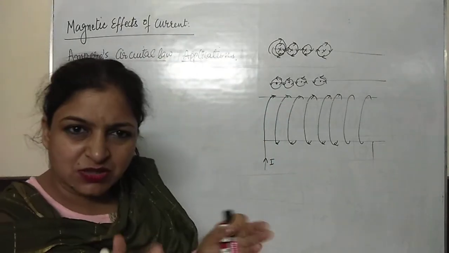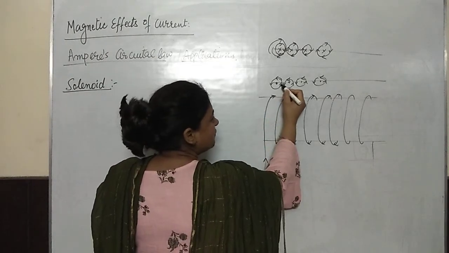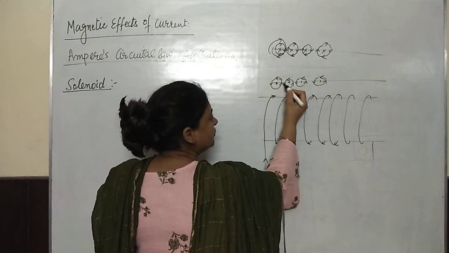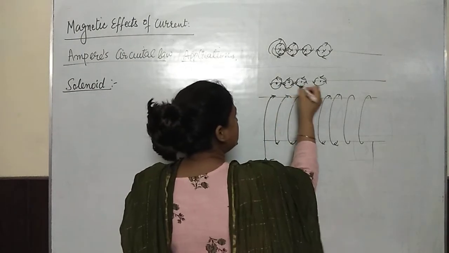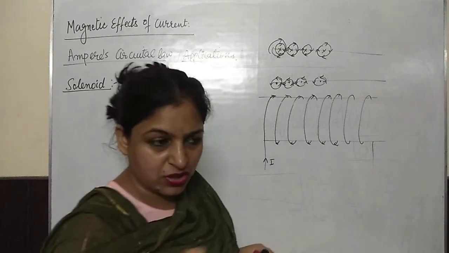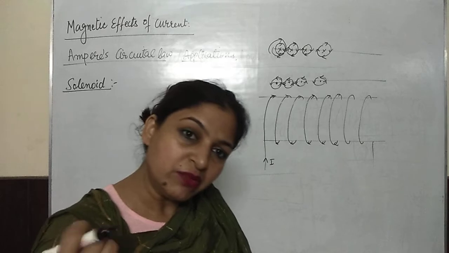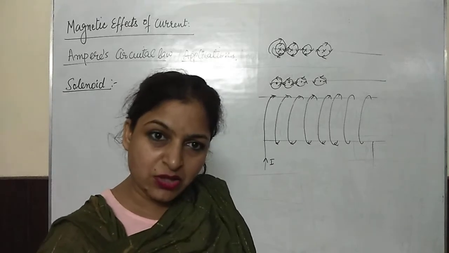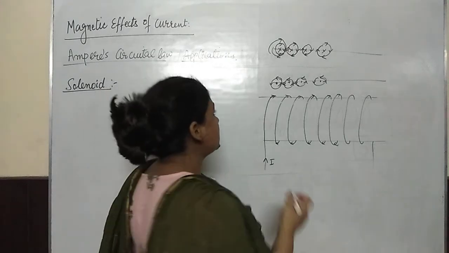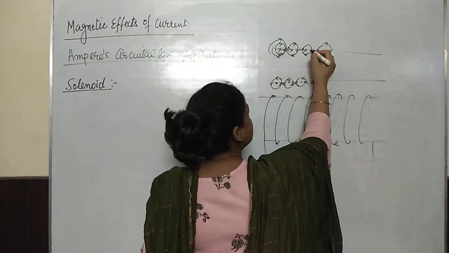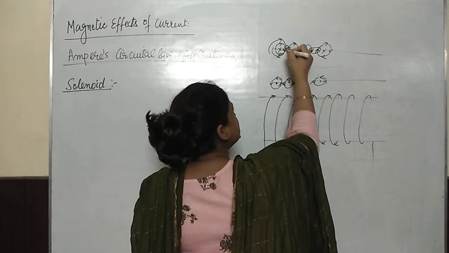Now just see, in between the two loops, here the magnetic field is going upward and here it is going downward. So this magnetic field is going to get cancelled with one another. Similarly here, the magnetic field will get cancelled. I am just talking about one loop here. If a number of loops of magnetic field lines are created, due to one turn they are going upward, due to the other turn they are going downward, so they are going to cancel each other. So here there is no magnetic field. Similarly here, this is downward, this is upward, so the magnetic field lines are going to cancel each other.